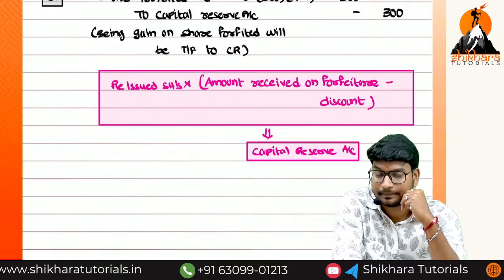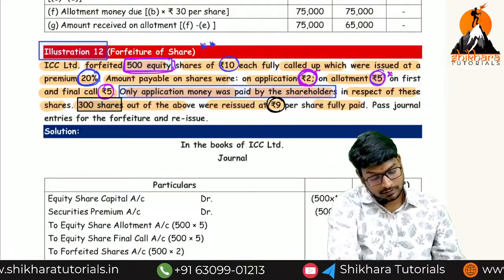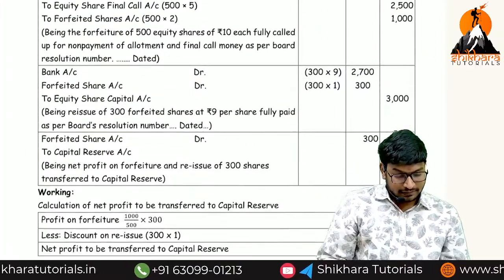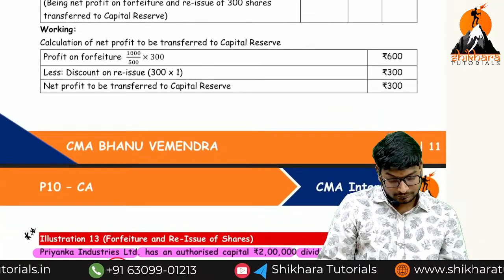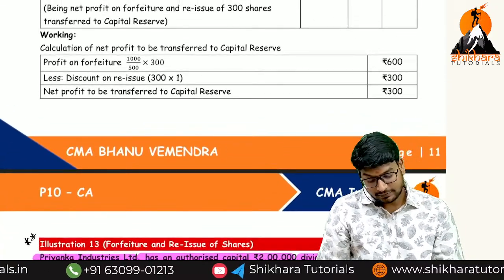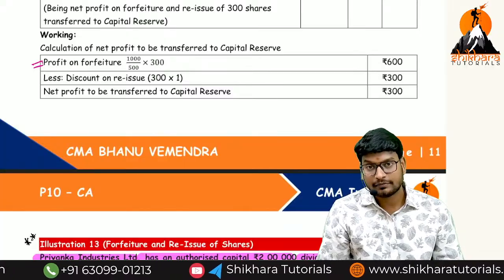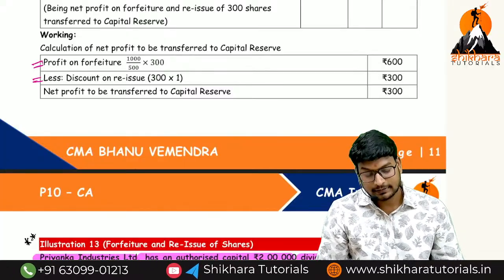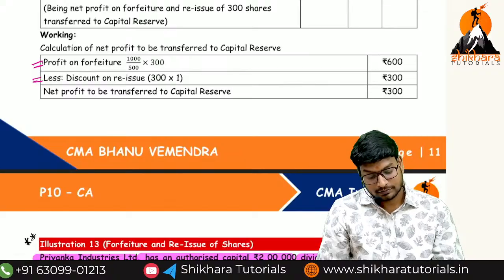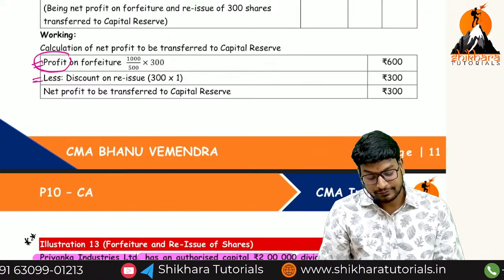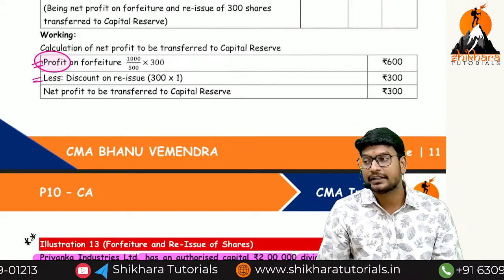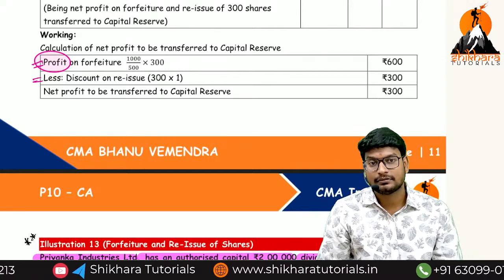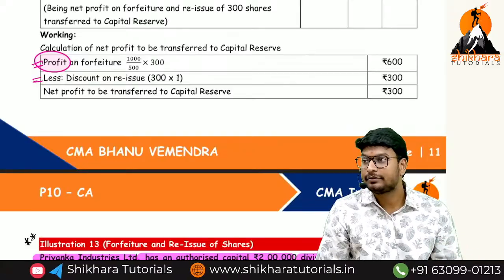Okay guys, this one ultimately we have completed. So here also the formula is the same: profit on forfeiture less discount on reissue. We cannot remember the profit on forfeiture, so instead of profit on forfeiture, we can call it the amount received at the time of forfeiture.